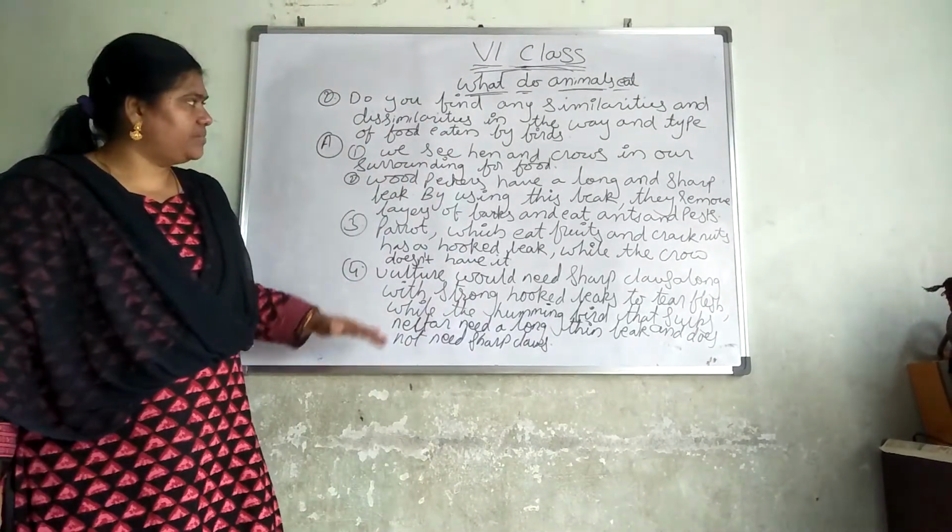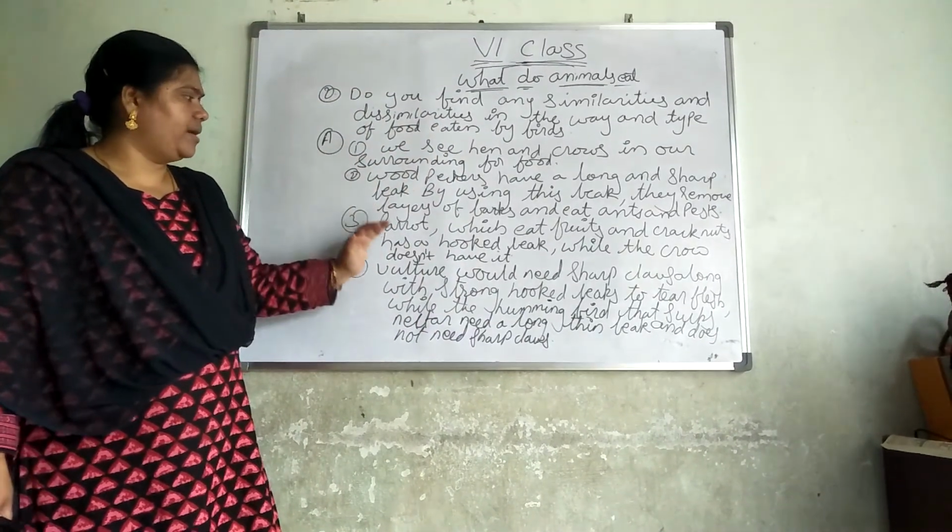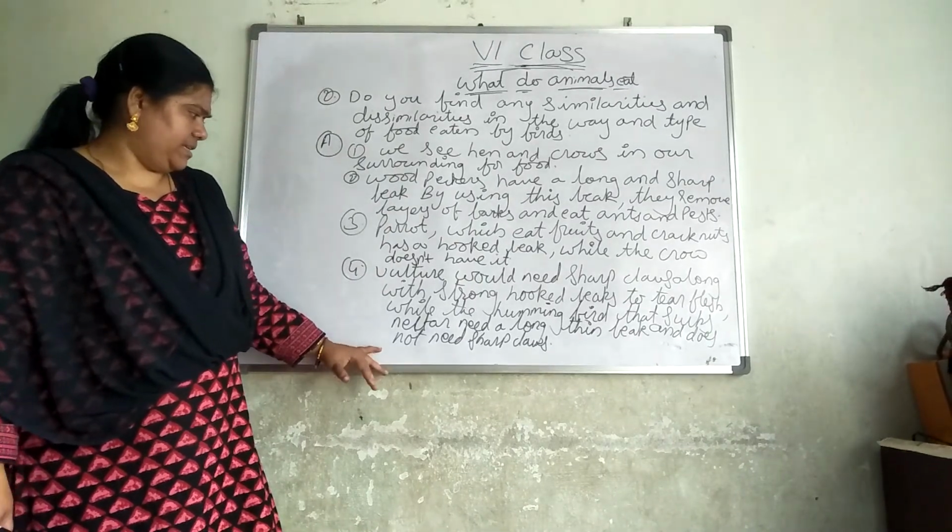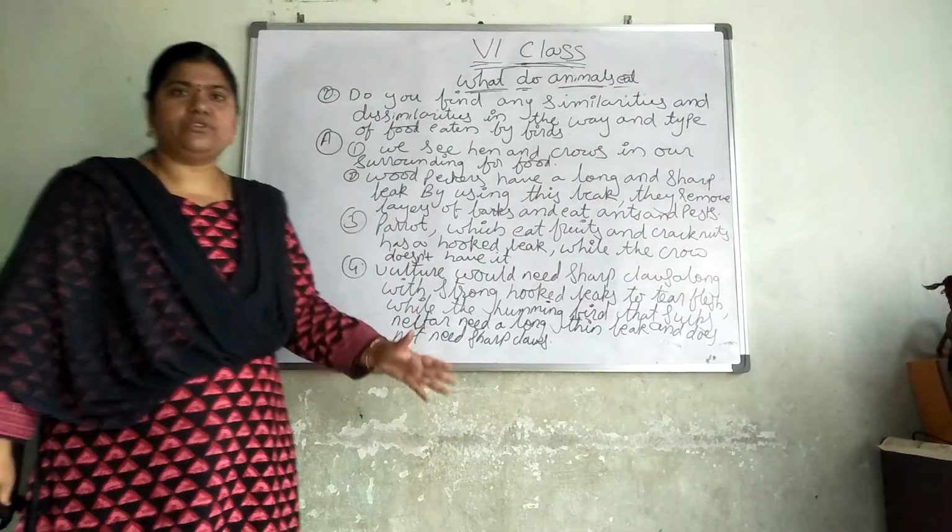Now did you understand the different types of birds here? Hen, crow, woodpecker, parrot, vulture. Then next what we are having, hummingbird. These are the different types of birds.